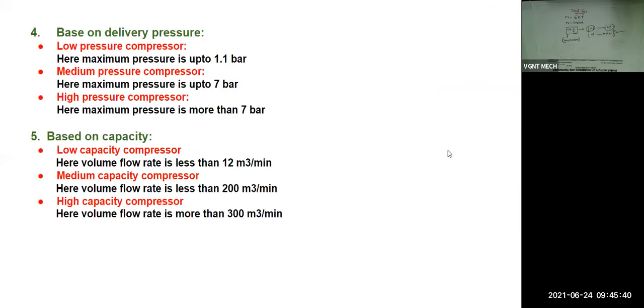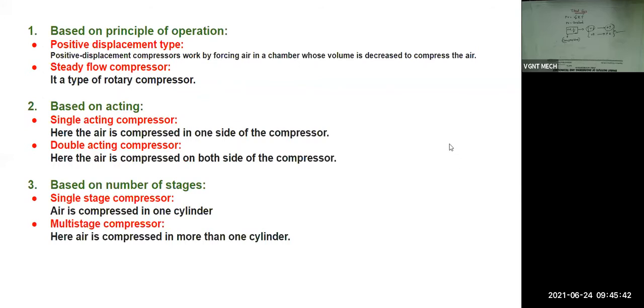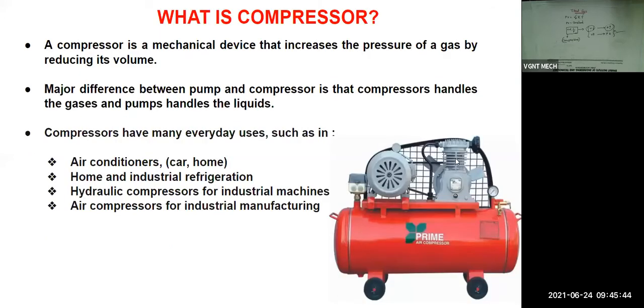And this is the cylinder. Inside this cylinder, we have the piston and connecting rod. And here we will have the crankshaft. This motor is connected with the crankshaft. Here you can see one belt arrangement is there. One belt is there.